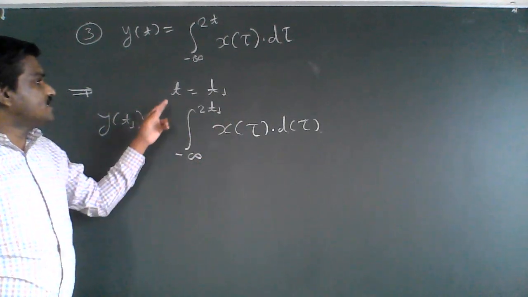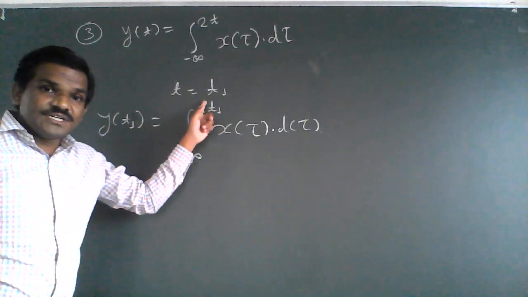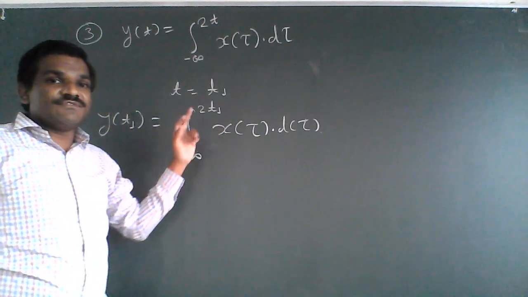So we can say that the output y of t1 at t equal to t1 depends upon the past and future values. Why past and future values?